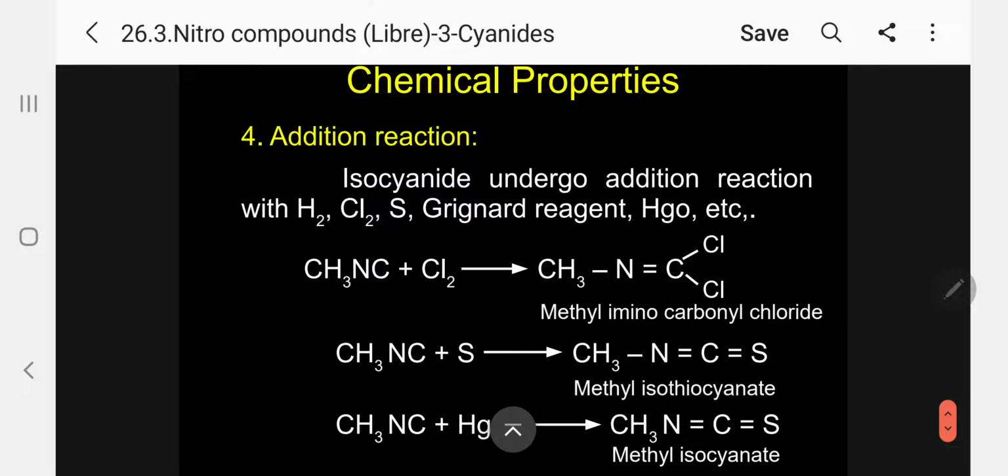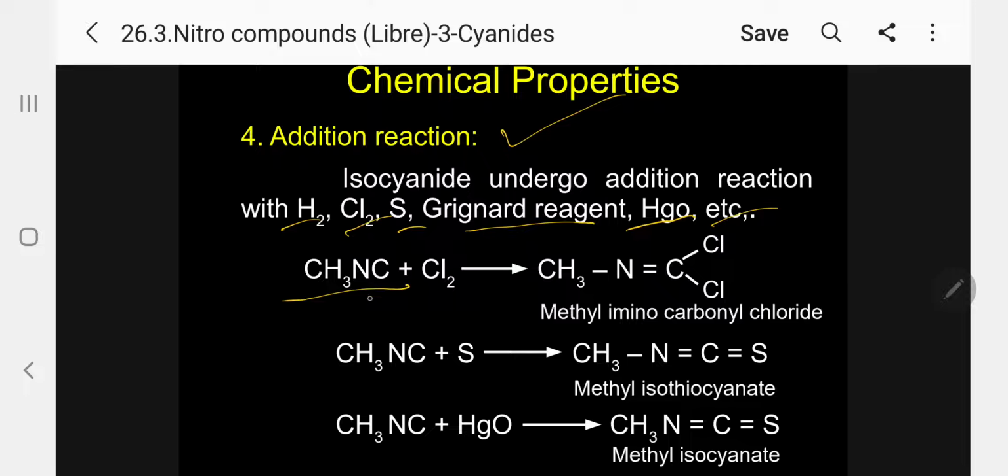Fourth, addition reactions. Isocyanide undergoes addition reactions with halogens, sulfur, Grignard reagent, mercuric oxide, etc., as follows. Because CH3 and the triple bond are there, what will happen?